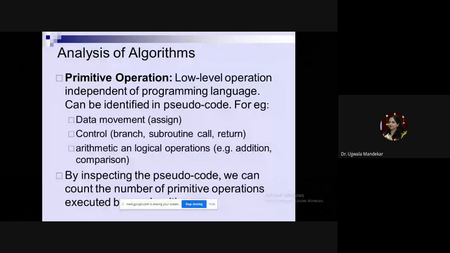For example, for an assignment statement A is equal to B, we will say the time required for this operation is 1 unit. Then for a control statement, if there is a for loop, for i equal to 0, i less than n, i plus plus, then the time required for its execution is n. Likewise, we consider some primitive operations for calculating the time of the algorithm.